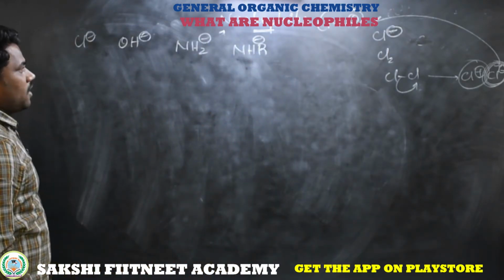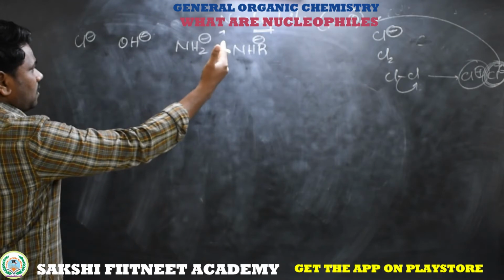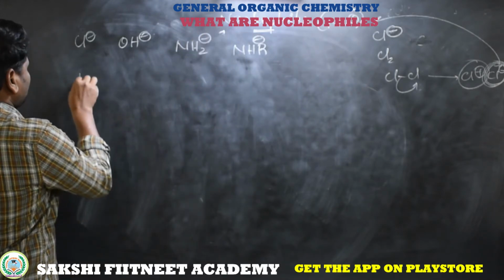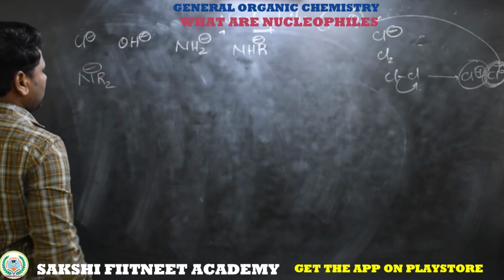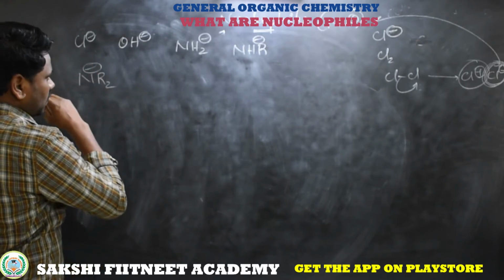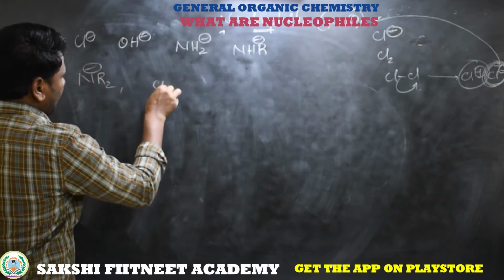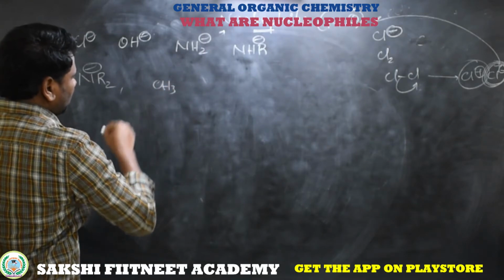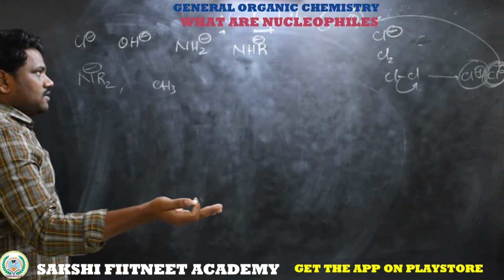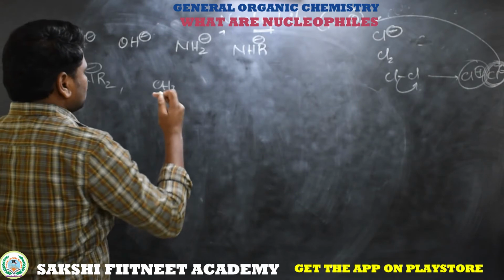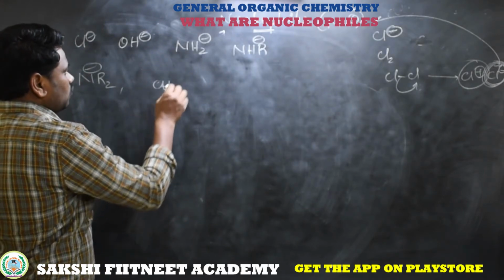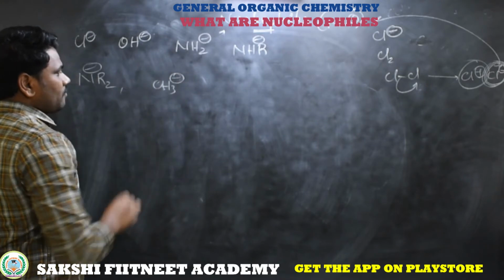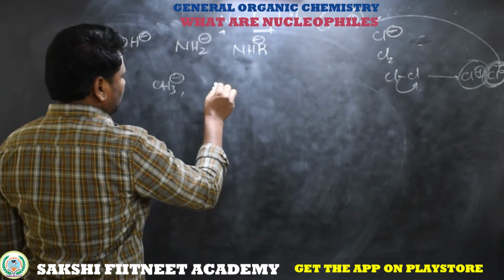Cl minus, OH minus, NH2 minus, and here NHR minus, otherwise these two are alkyl groups with 1 negative charge. This is also classified as a nucleophile. Just as in the electrophile, the alkyl group with a positive charge is called an electrophile, here the alkyl group with a negative charge is called a nucleophile. This is one of the examples.